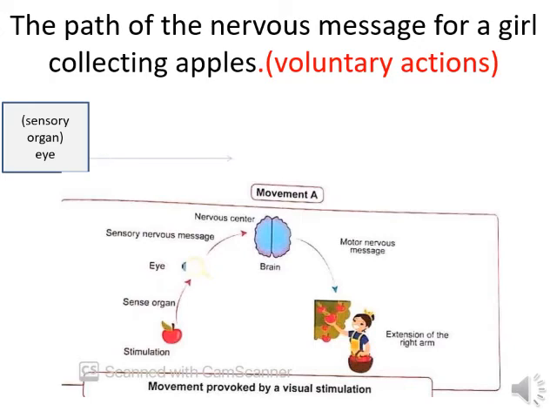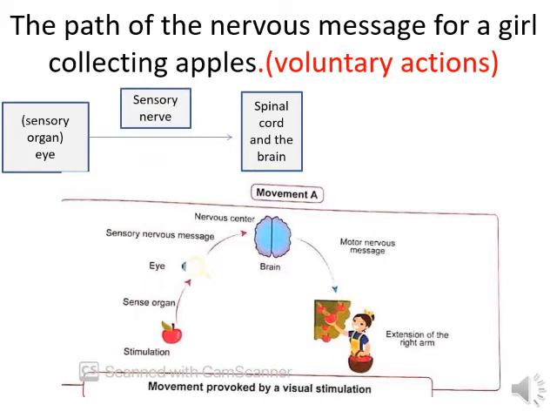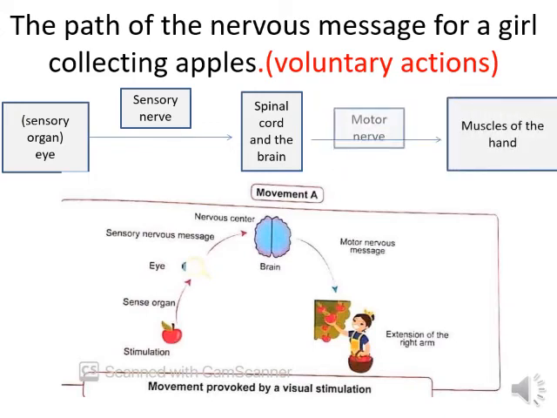Then, the sensory nerve transfers the message from the eye to the brain and the spinal cord that analyzes and interprets the received message. After that, the motor nerve transfers the analyzed message to the muscle of the hand to extend and collect the apples.